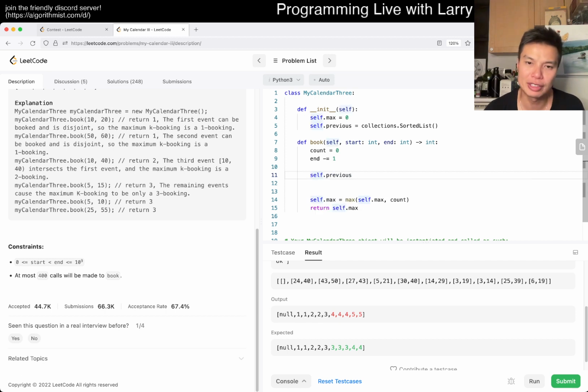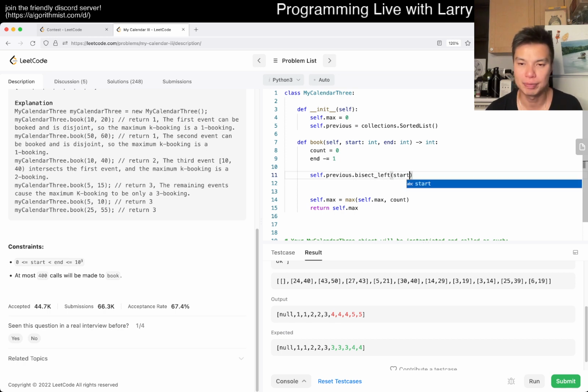We want to first insert, and this is the same thing as a sliding window type thing, right? Let's just bisect left on exactly start, and let's say -1, so that we get something that matches exactly start.